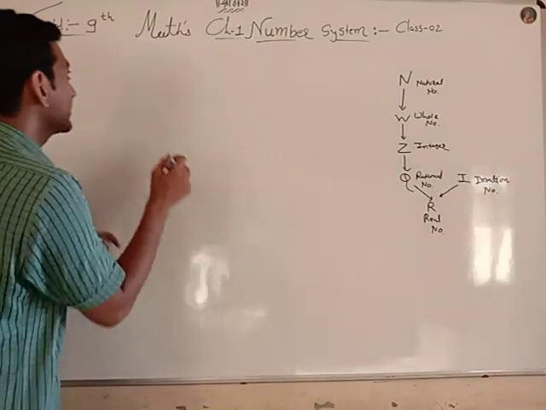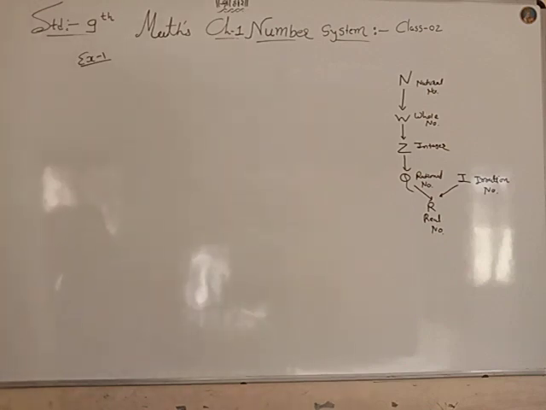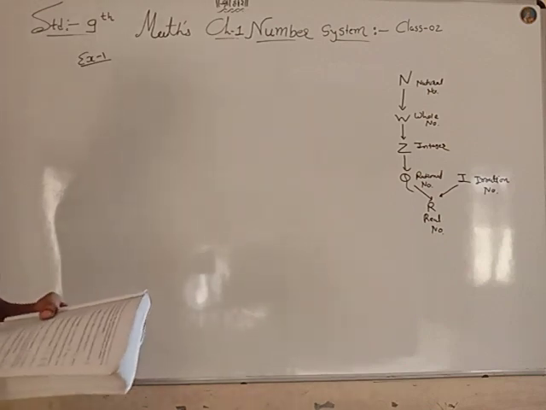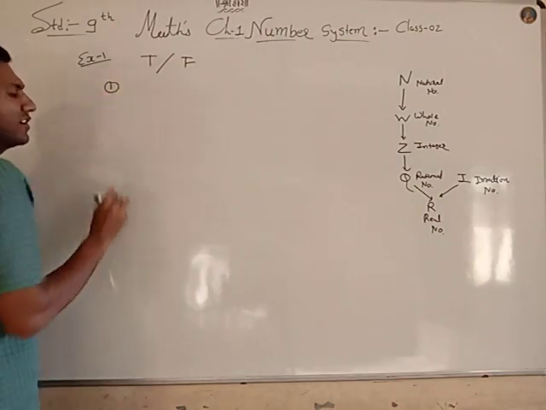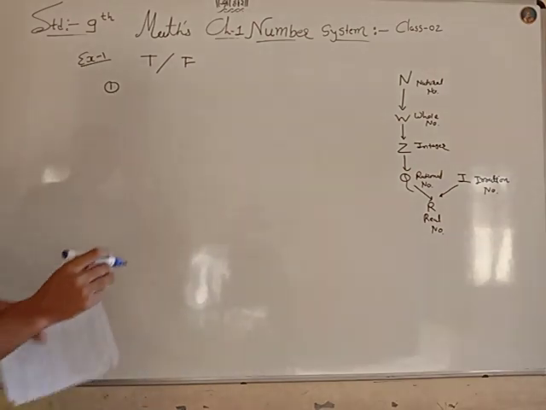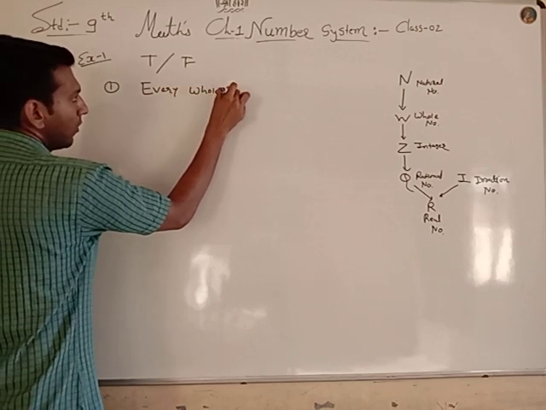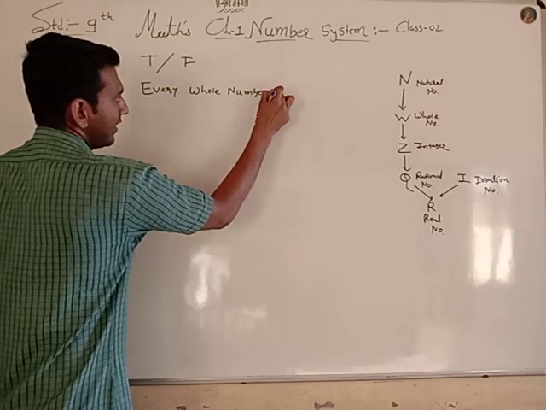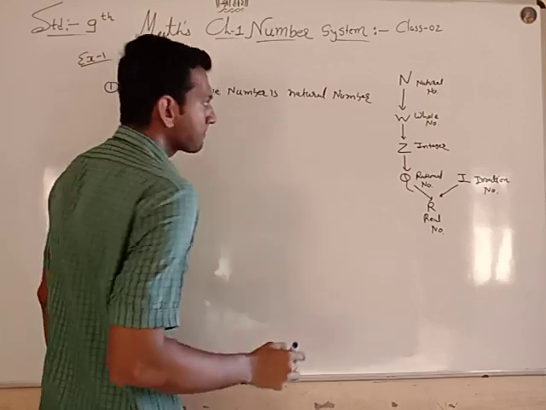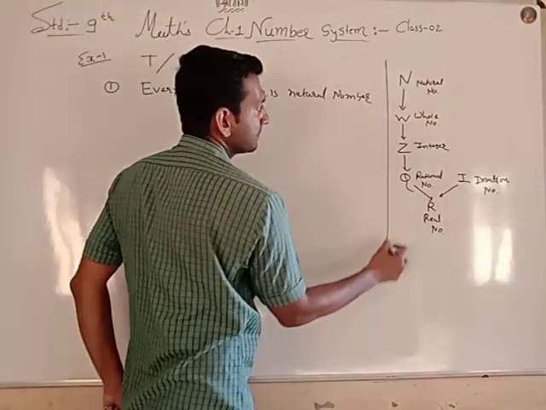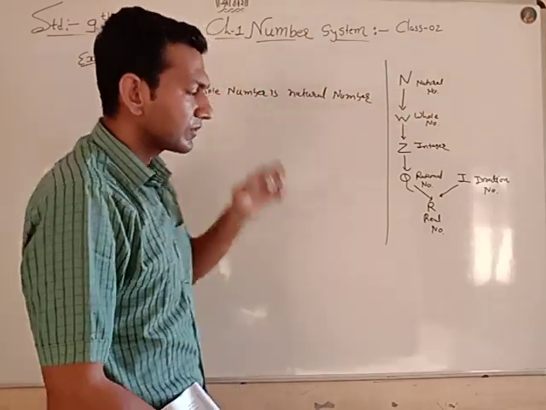Now let's see Example number 1 in your textbook. In a textbook there are given a few statements. Are the following statements true or false? The first statement is: every whole number is a natural number. So see in the chart, every whole number is a natural number. False. Why is it false?